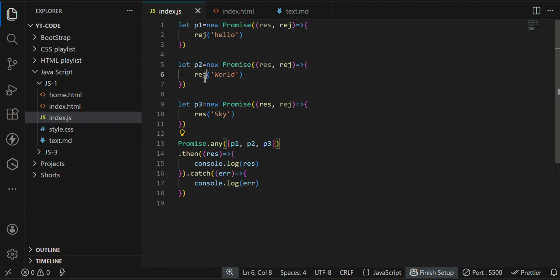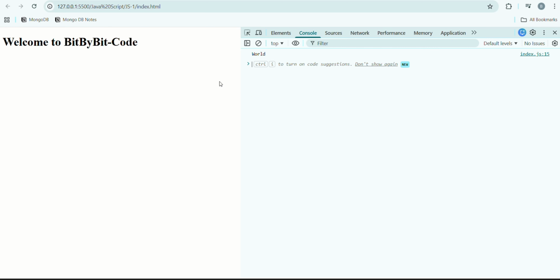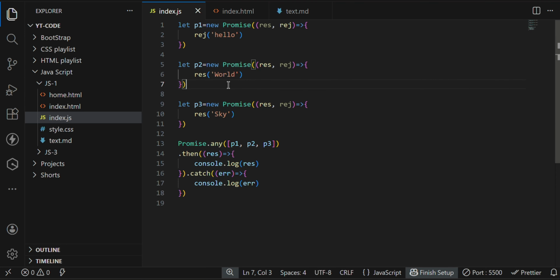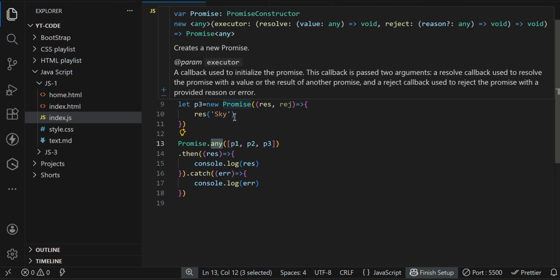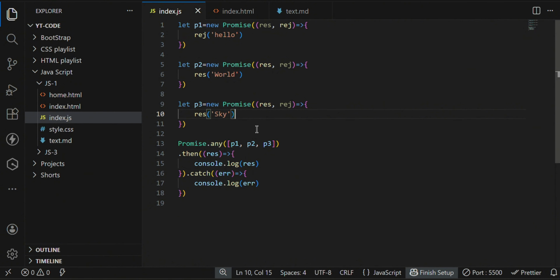If I make it resolve, then world is printed, which means whatever it resolves, only that data is going to be printed inside any. The name itself tells that any one of them must execute. Even if all are executed, only one statement will be selected. Here, these two are getting executed, but it is still going to select only the first one that comes.